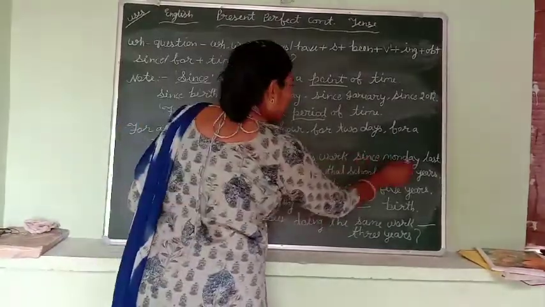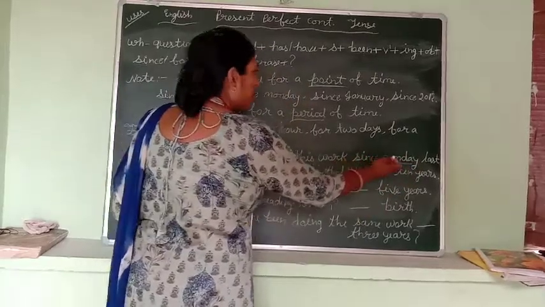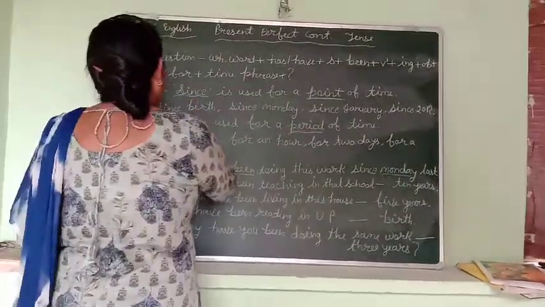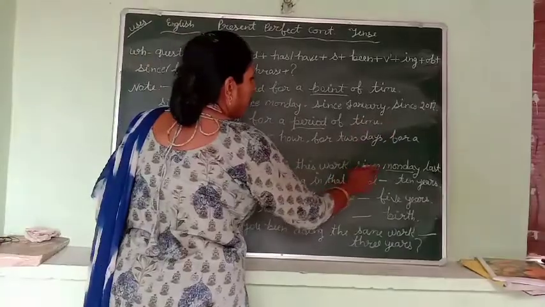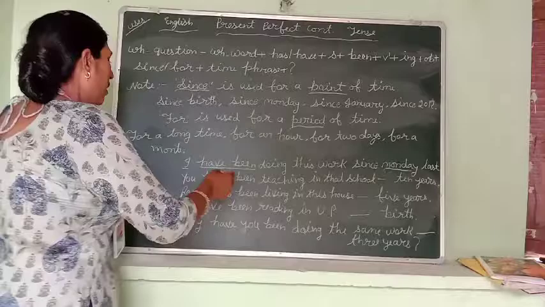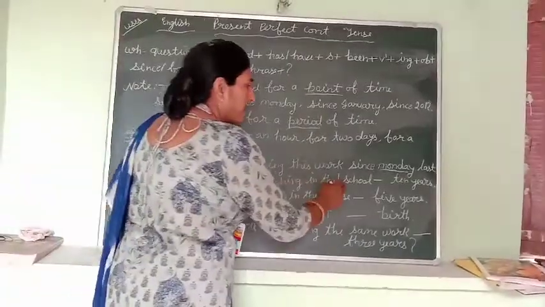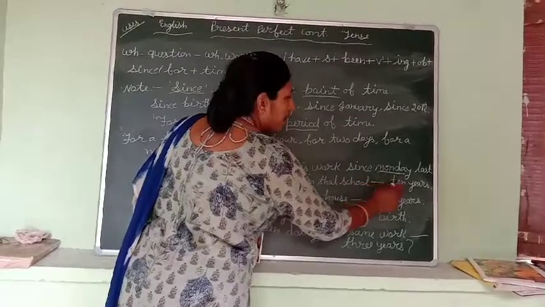Here we use since Monday because Monday is a point of time. Next, you have been teaching in that school blank 10 years.